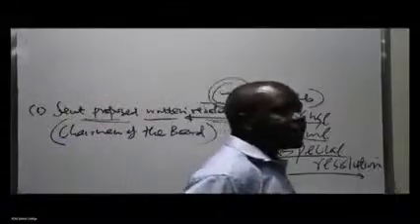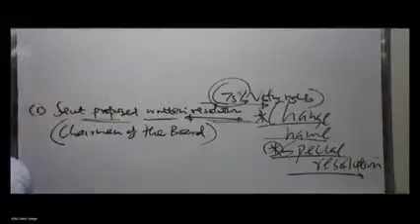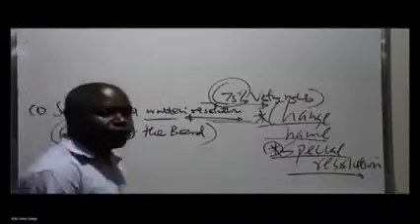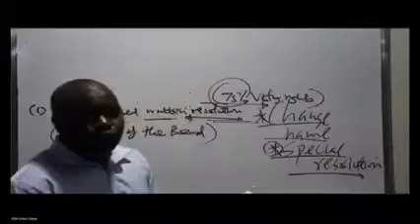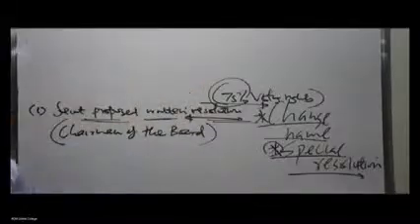If I have more shares than you, then I have more voting rights than you. If I have 100 shares and you have 2, then I have more voting rights than you. So the percentage in terms of voting rights will be more for me than yours. It is dependent upon the number of shares you hold in the company.